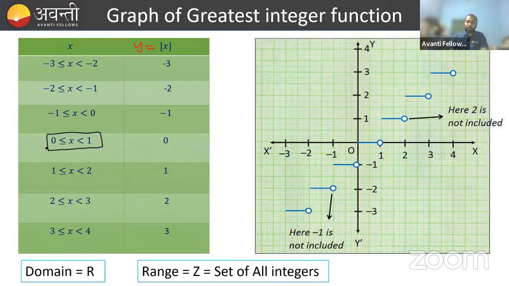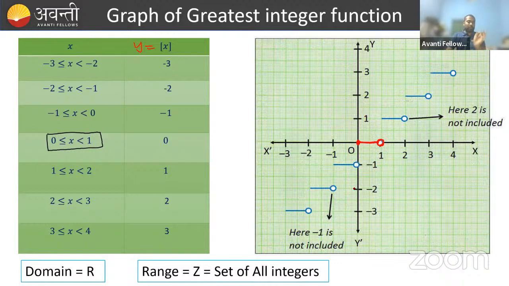Yes or no? So when x belongs to 0 to 1, and 0 is included and 1 is excluded, right? 1 is excluded, that means I have to give one hollow circle here, because it is not included in the graph, right? And 0 is included, and in between 0 to 1, excluding 1 and including 0, all these numbers I have taken.